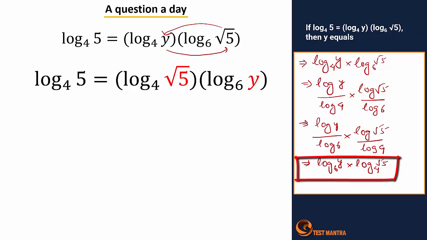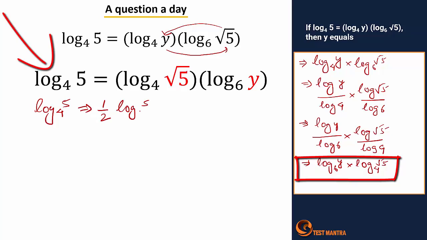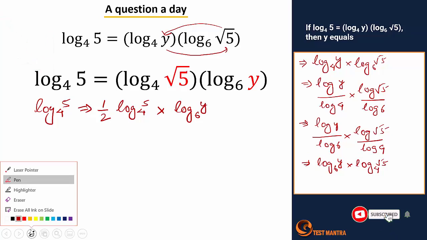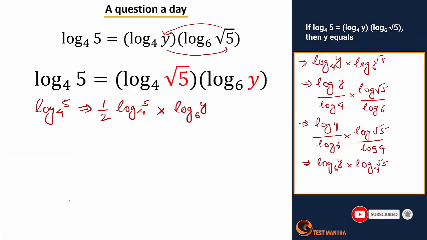Now if this is the condition, I can rewrite this value as log 5 to the base 4 should be equal to half of log 5 to the base 4 into log y to the base 6. I can definitely cancel out some of the values here. So let's cancel out. I can cancel out log 5 to the base 4.